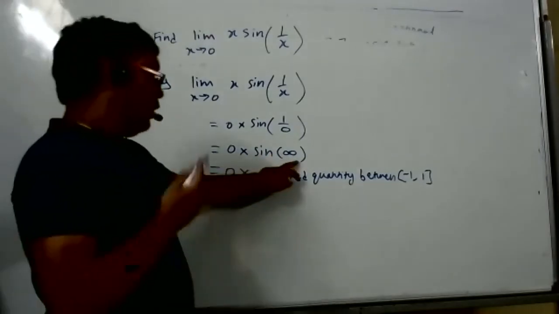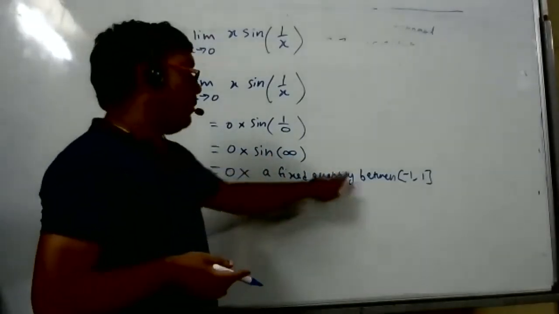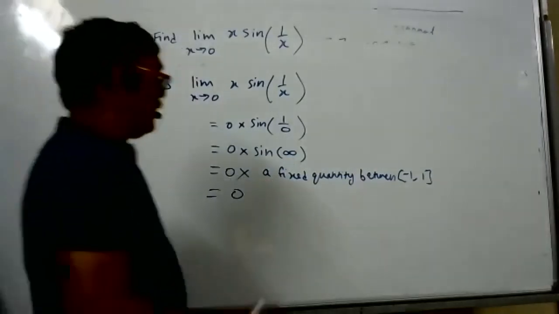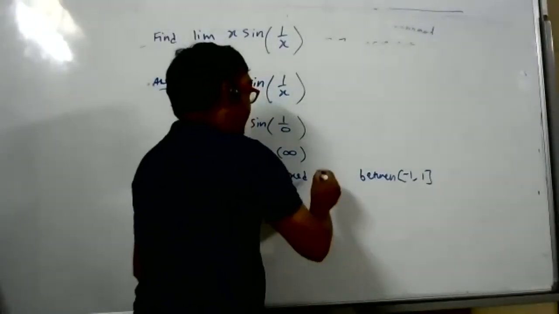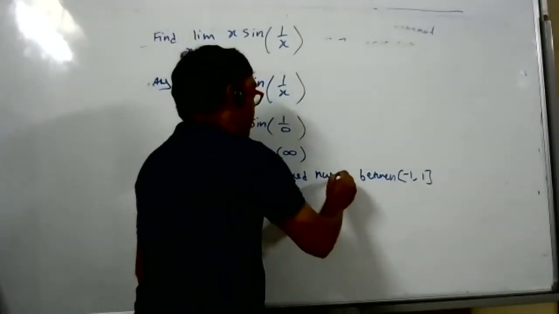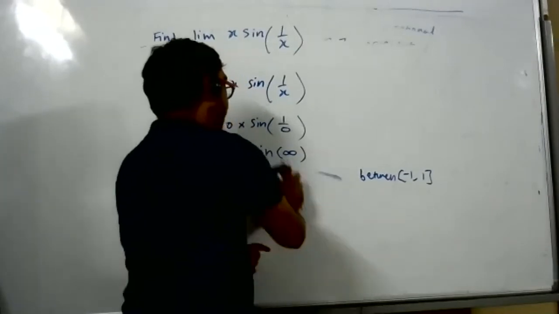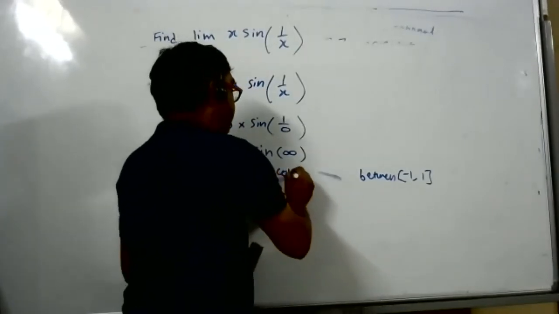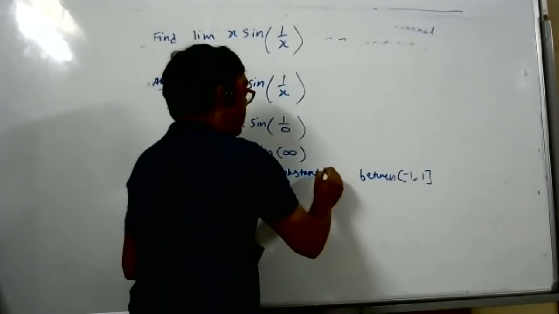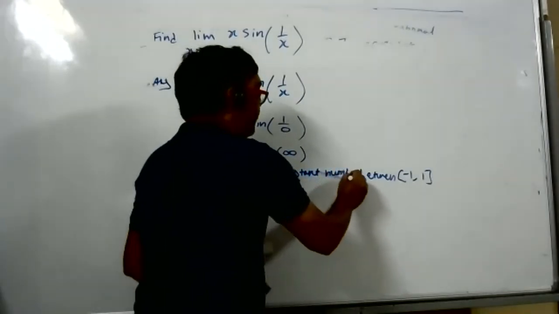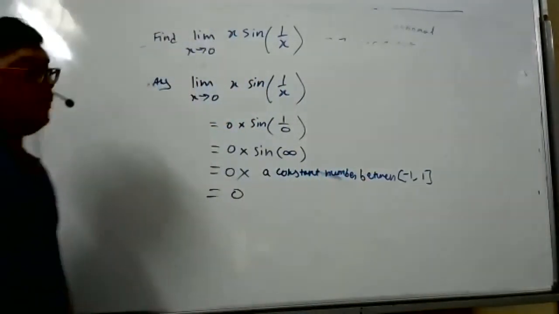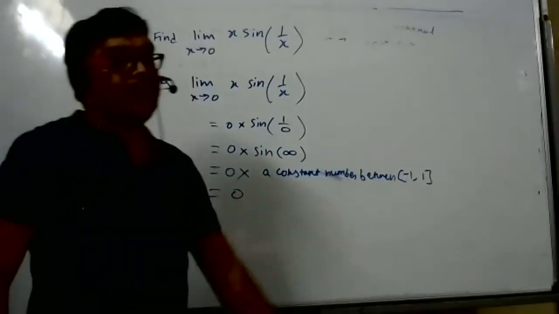Sine of infinity, we don't know, but it is a fixed or constant number between -1 and 1. Bhushan, have you understood? Yes. We don't know the value, but it will be something between -1 and 1. It can't go beyond that, and 0 into any number between -1 and 1 is 0.